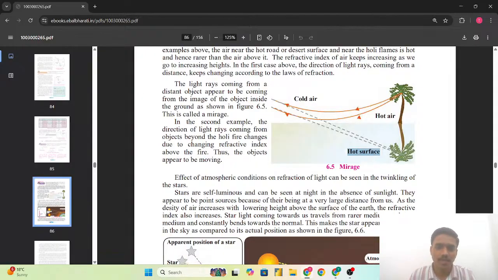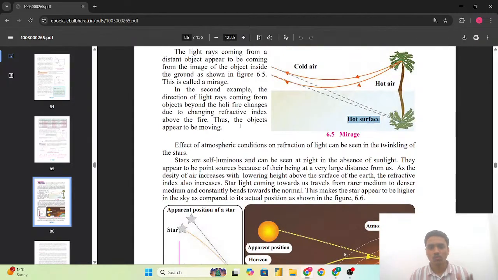So, in the second example, the direction of the light rays coming from the object beyond the holy fire changes due to the changing refractive index above the fire, thus the objects appear to be moving. The same situation appears with the holy fire, that the objects appear to be shaking. This is because of the changing refractive index above the fire. So what is working behind this is only the law of refraction, and the refractive index is playing the major important role.